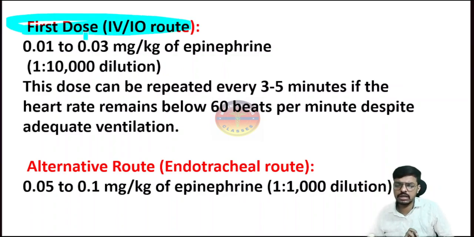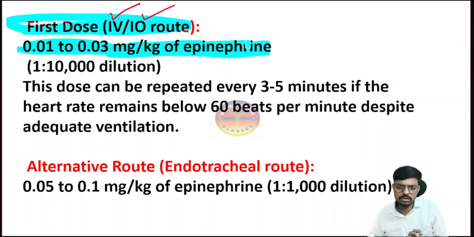For the first dose of adrenaline, I have told already: IV is the first priority, IO is the second priority. The dose is 0.01 to 0.03 mg per kg of epinephrine. We have studied 0.1 to 0.3 mg per kg, sir.